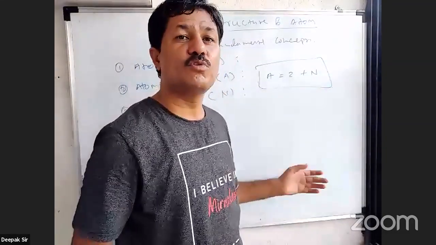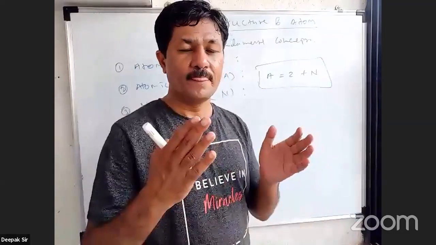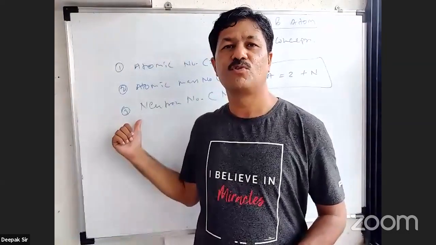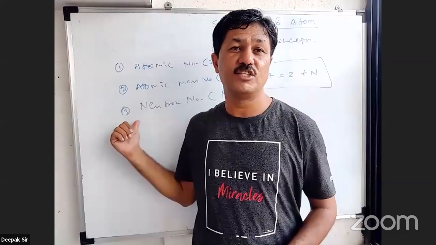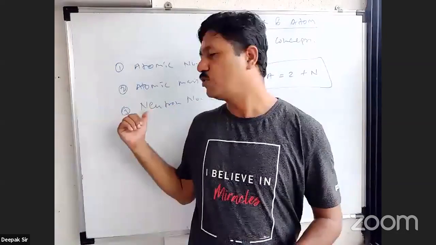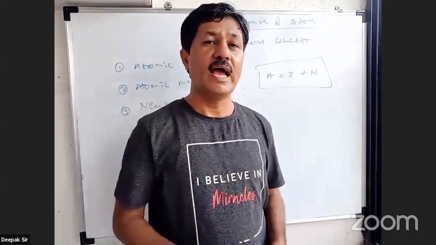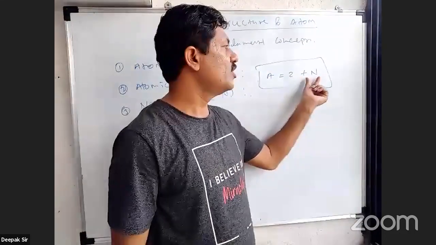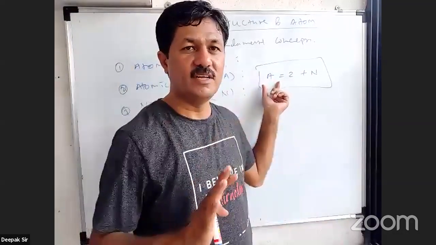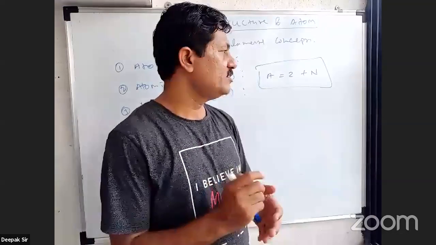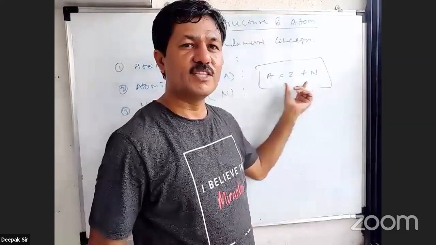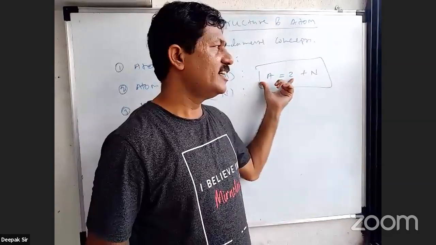We just said that protons and neutrons are present inside the nucleus. So the number of neutrons present in the nucleus of an atom is called the neutron number. What is the neutron number of any atom? The number of neutrons present in the nucleus of an atom, denoted by capital N. And the total number of protons and neutrons is the mass number, that is the atomic mass number of that atom of the element. So these become the fundamental properties related with an atom. If we know Z, the atomic number, and the neutron number, then we can calculate the mass number. If we know the mass number and Z, we can calculate N.